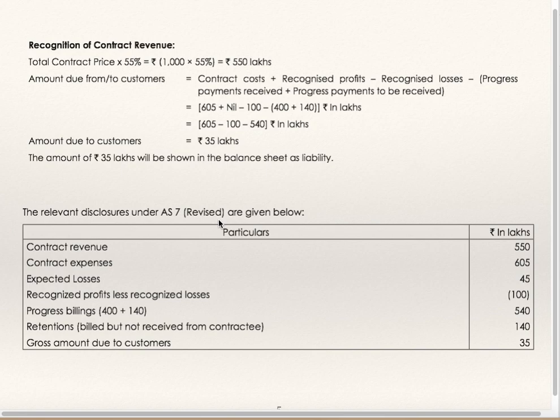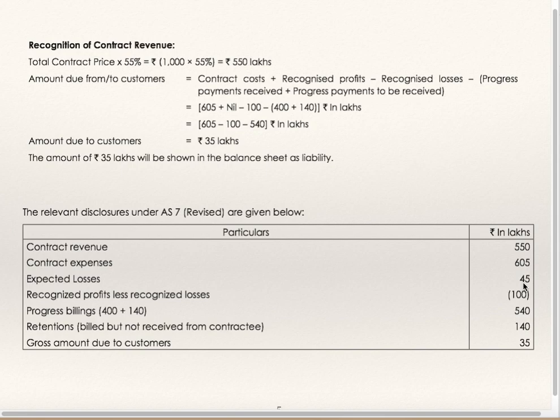Disclosures as per AS7. Contract revenue 550, rupees are in lakhs. Contract expense 605, that is work certified plus work not certified. Expected loss 45. Why? Because total cost including future expected cost is 1100.